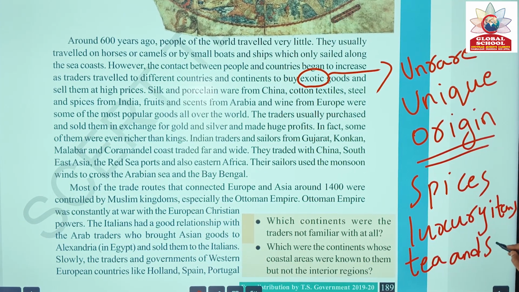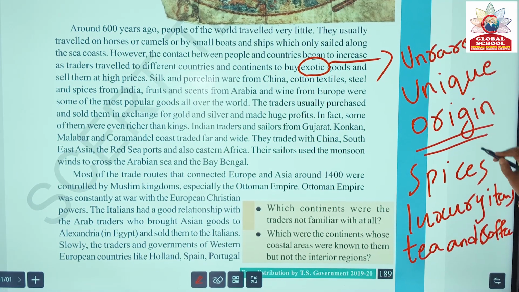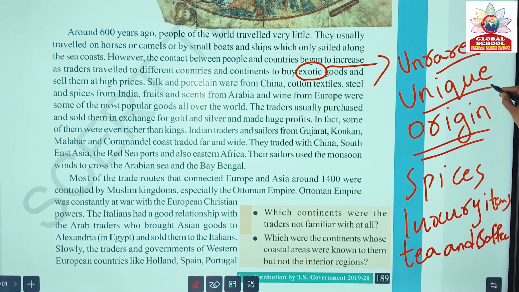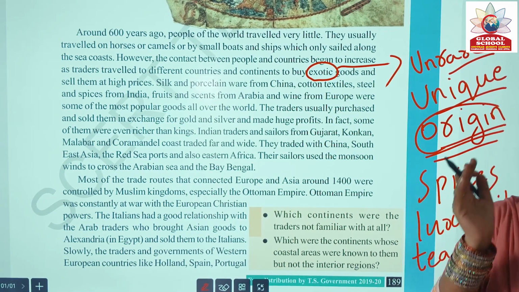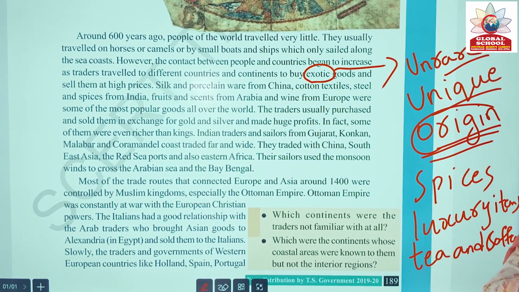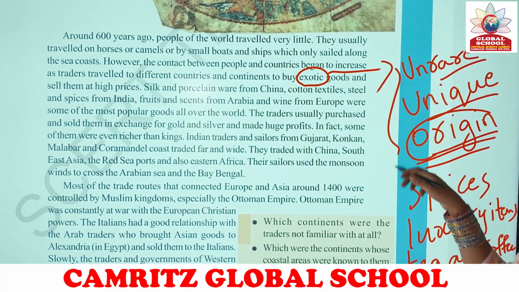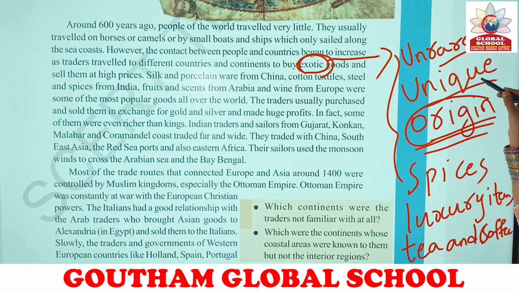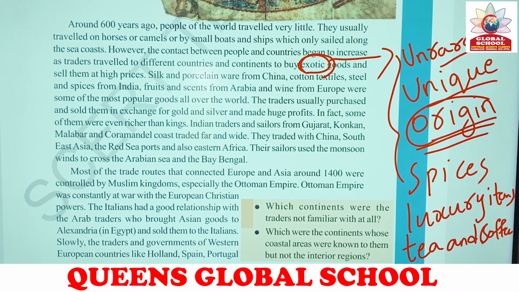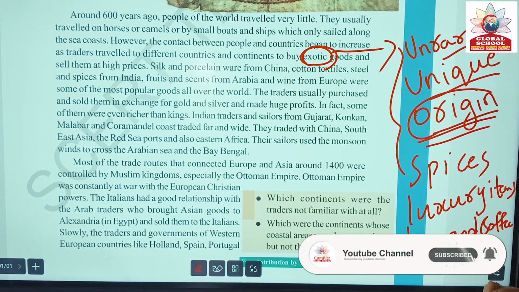These goods are considered exotic because of their rareness, uniqueness and origin. These products are produced in only one particular country. Other countries find it difficult to get these products, and these are the exotic goods, considered rare and unique due to their origin. Examples: spices, luxury items, tea and coffee.